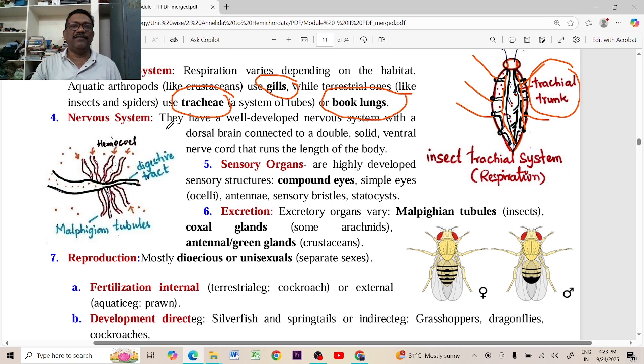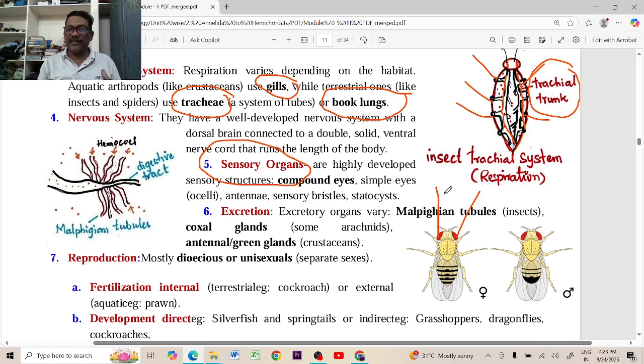Nervous system. A well-developed nervous system is present in them, along with highly developed sense organs. We have to focus on this. Sense organs may be compound eyes. For example, these red colored parts are compound eyes. Compound eyes are made of ommatidia, small fragments of the compound eye. Each ommatidium acts as one eye. So with the help of the ommatidia, the compound eyes can see in 360 degrees.